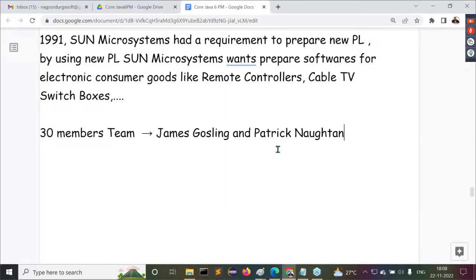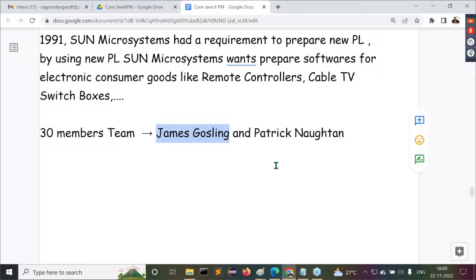They are the two leads for this 30 member team. Sun Microsystems had a requirement to prepare a new programming language to prepare softwares for electronic consumer goods, such as cable TV switch boxes or remote controllers, and so on. So to prepare the new programming language for this requirement, Sun Microsystems gathered nearly 30 members. The team is led by James Gosling and Patrick Naughton.